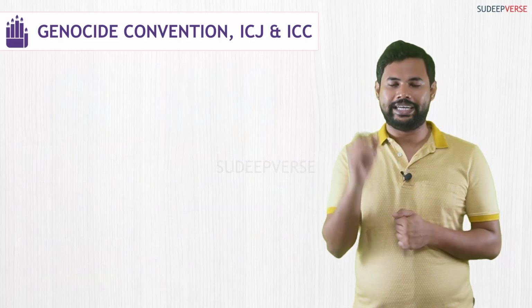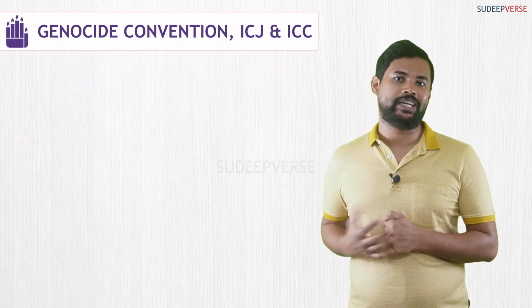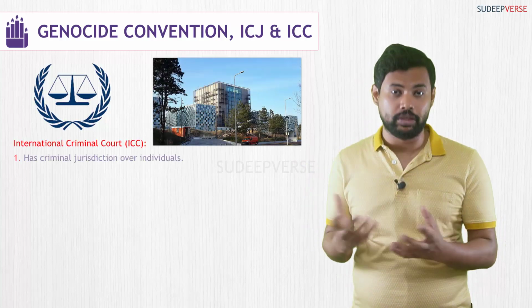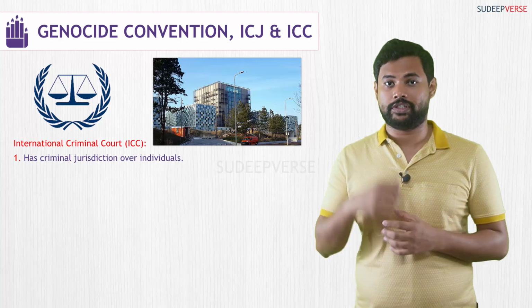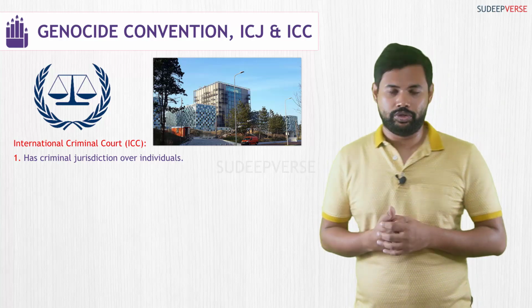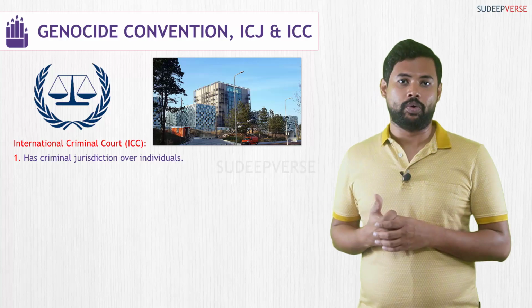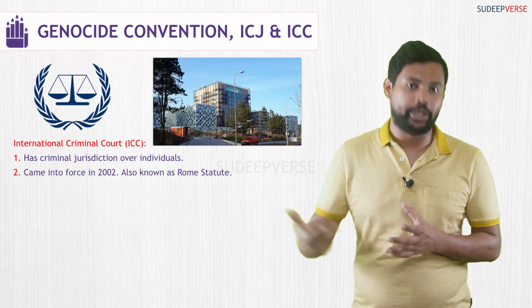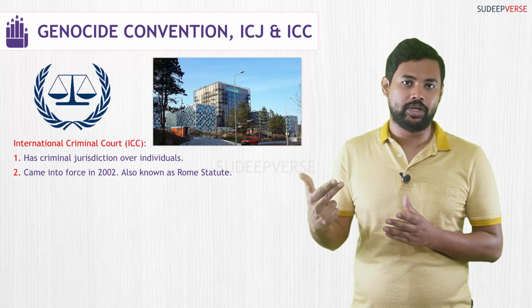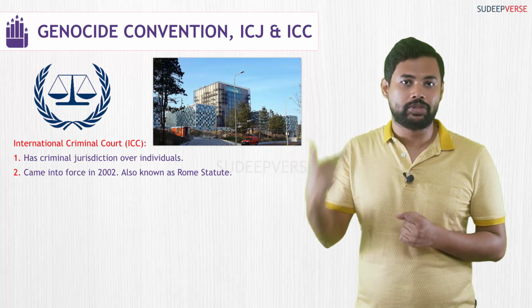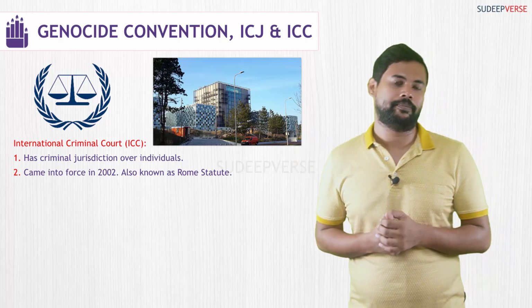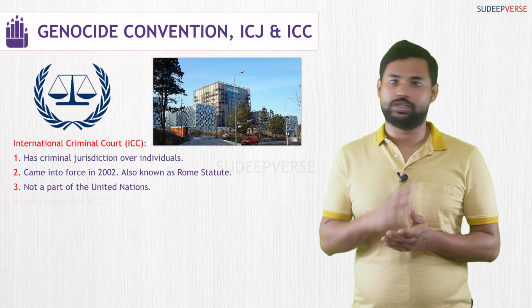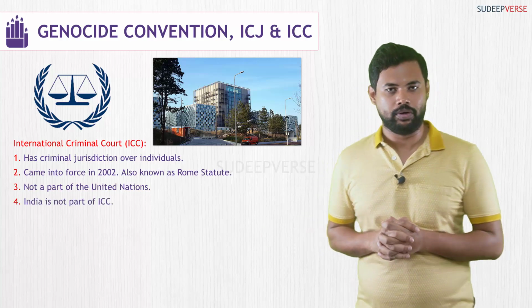How is the International Court of Justice different from the International Criminal Court? First, the International Criminal Court has criminal jurisdiction, unlike the International Court of Justice, which has civil jurisdiction. Now, the International Criminal Court came into force in 2002. It is also known as the Rome Statute because members of the International Criminal Court have to sign this Rome Statute. The next is, it is not part of the United Nations. The next is, India is not part of the International Criminal Court.